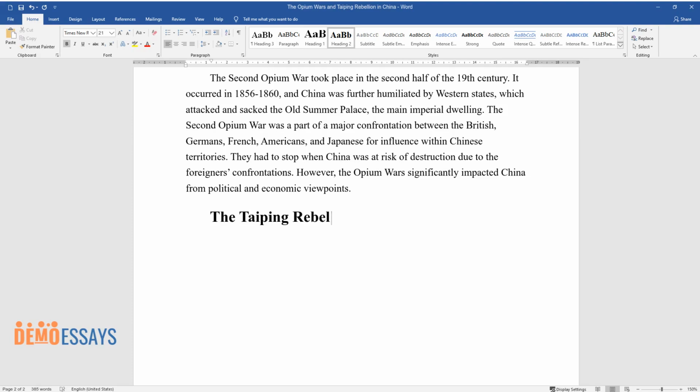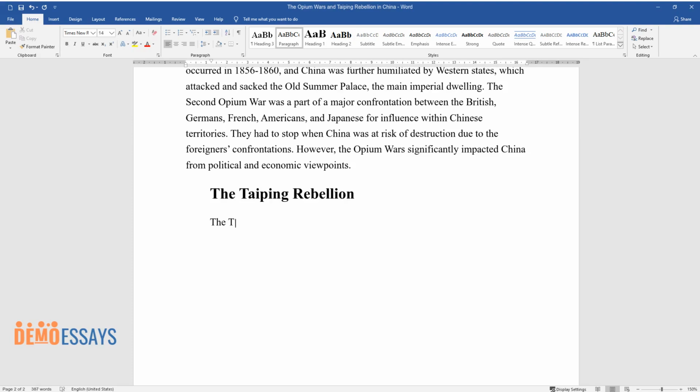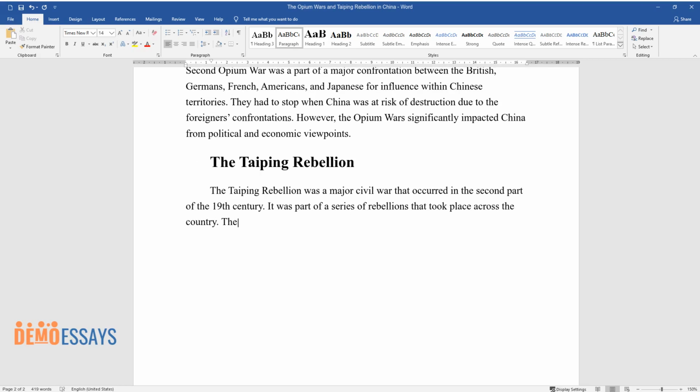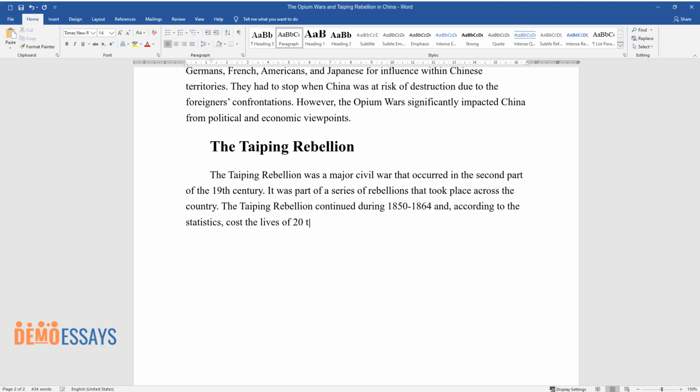The Taiping Rebellion. The Taiping Rebellion was a major civil war that occurred in the second part of the 19th century. It was part of a series of rebellions that took place across the country. The Taiping Rebellion continued during 1850 to 1864 and, according to the statistics, cost the lives of 20 to 30 million people.